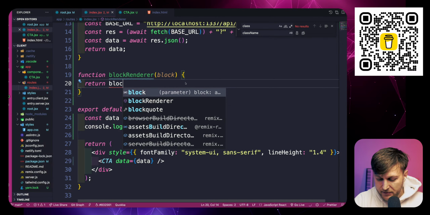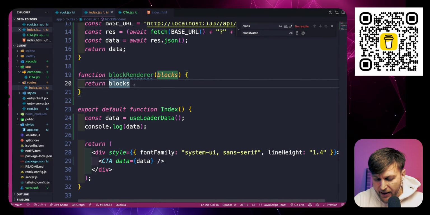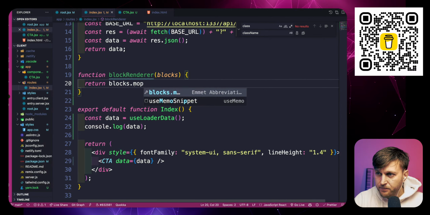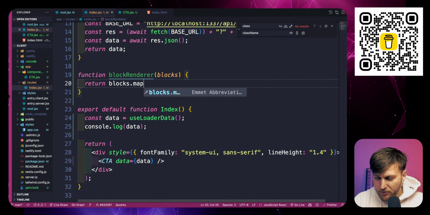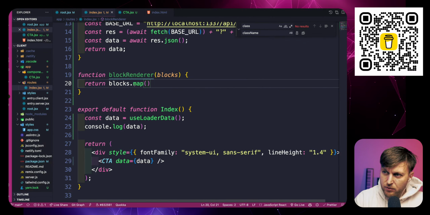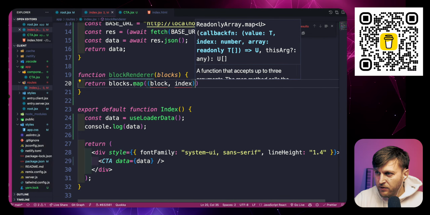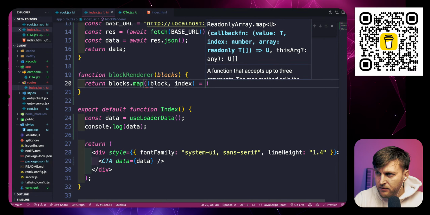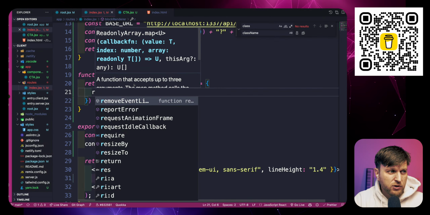and not block, it should be plural. We're going to map through our blocks. That'd be funny if there's a map function which mops up all the code. And we're going to return back block and index just so we could control. And inside here, we're going to return our switch statement.